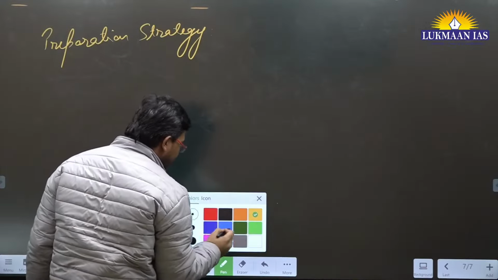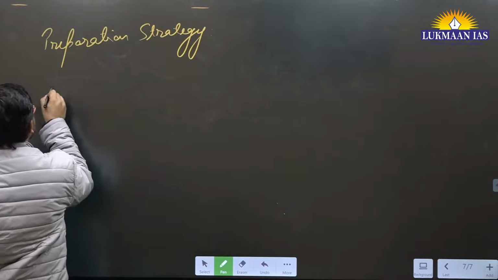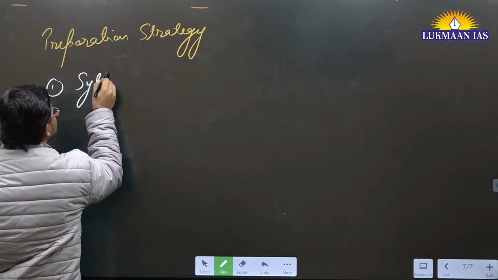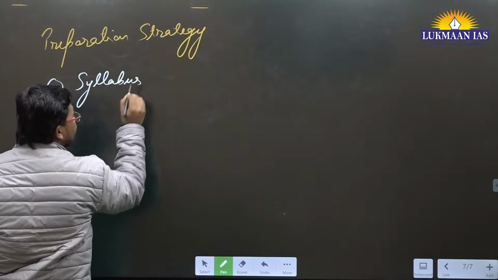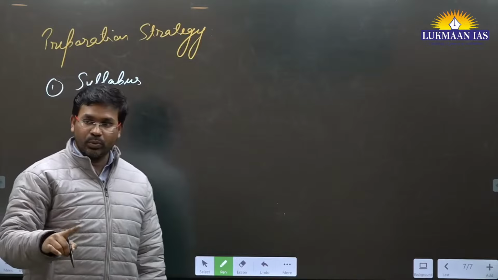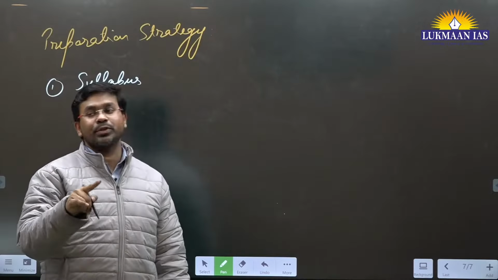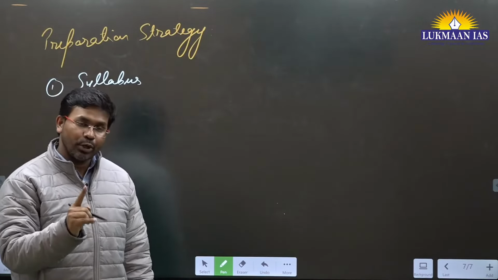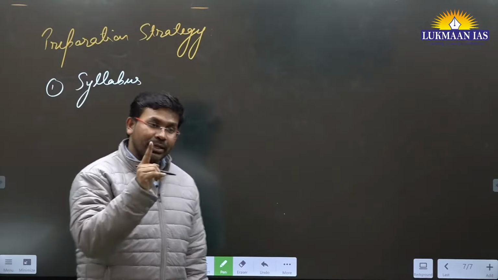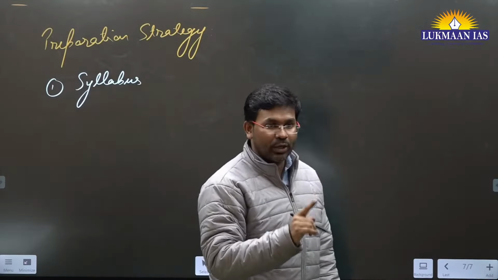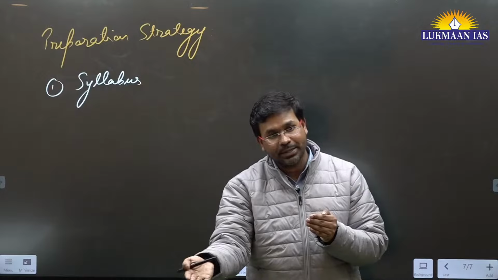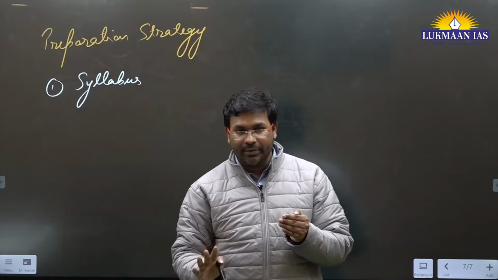When we talk about preparation strategies, the first thing you need to do is check the syllabus related to science and technology. Every subject that you read for UPSC has a different approach to learn it. If you use the same approach to learn all the subjects, you will not be able to qualify UPSC.